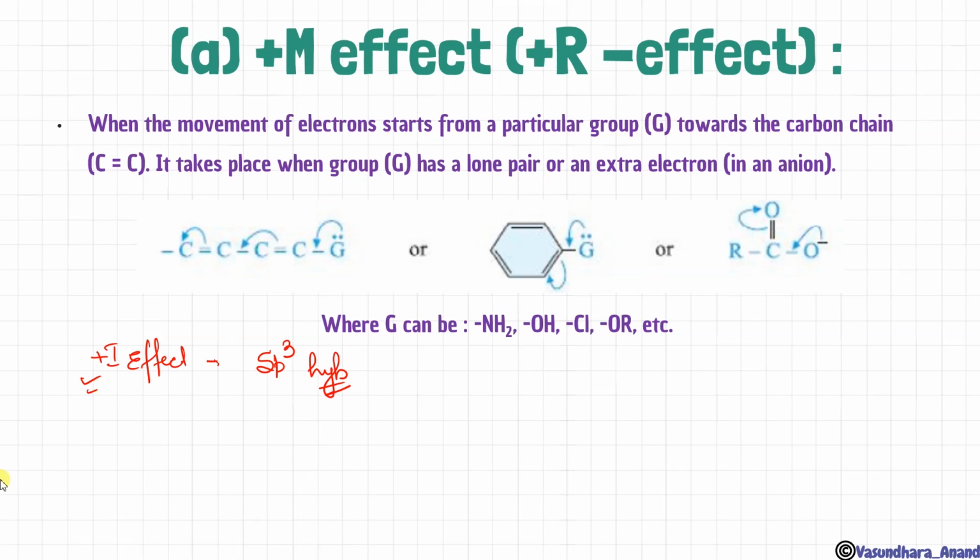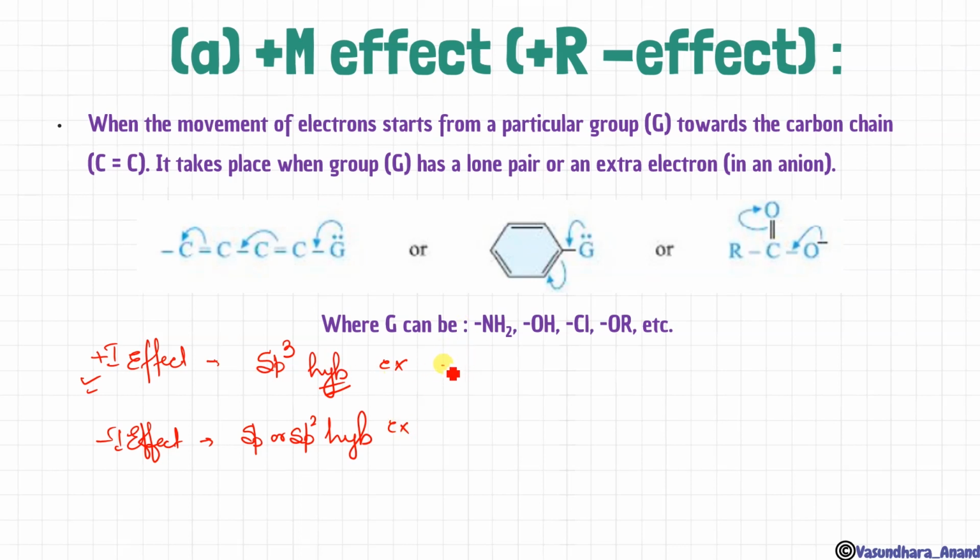If the first element of the group which is attached to the main chain is sp3 hybridized, it shows plus I effect, as we have done in the previous video. Now minus I effect: if the first atom of the group which is attached to the main chain is either sp or sp2 hybridized, then it will be a minus I effect showing group, isn't it? So let's take examples, and then I will explain the resonance.